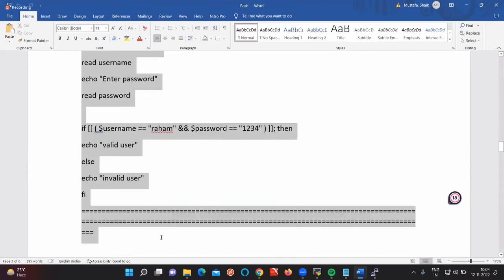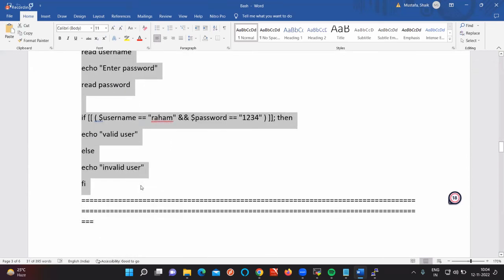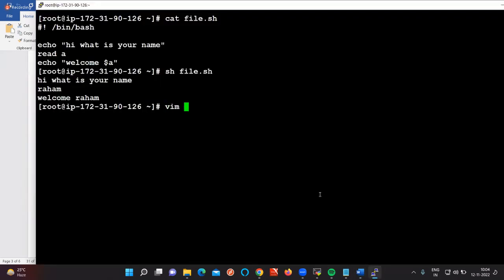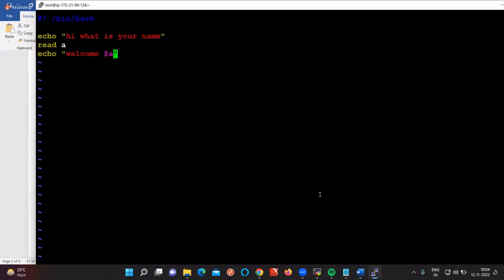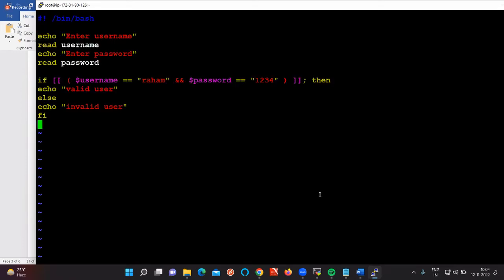I am not going to type this code, because even if I type it, the same thing I need to execute, right? So I don't want to waste this time. So give vim file.sh. Remove all of this now. So now give this one.